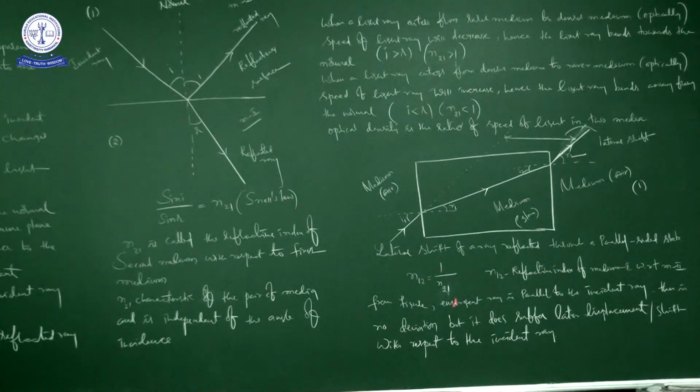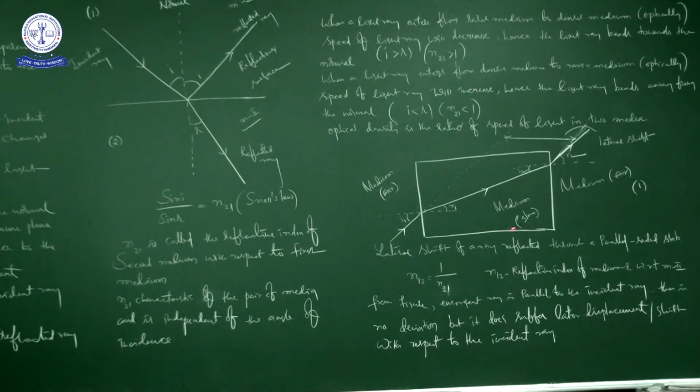Suppose if you want to find the refractive index of second medium with respect to first medium, then you have to write 1 by n12. Suppose if you want to find the refractive index of first medium with respect to second medium, then we have to write 1 by n21. Okay, right.